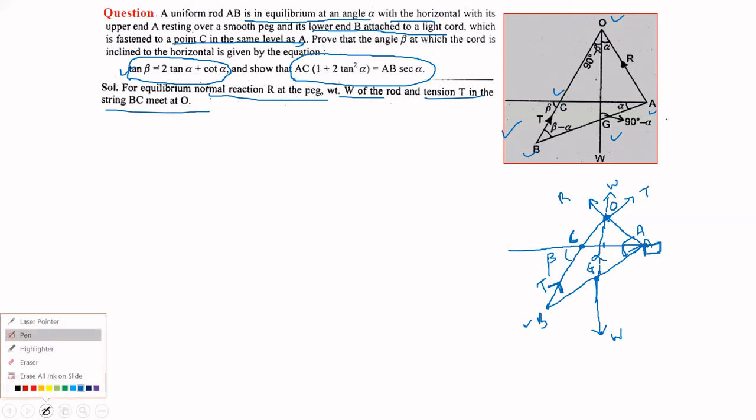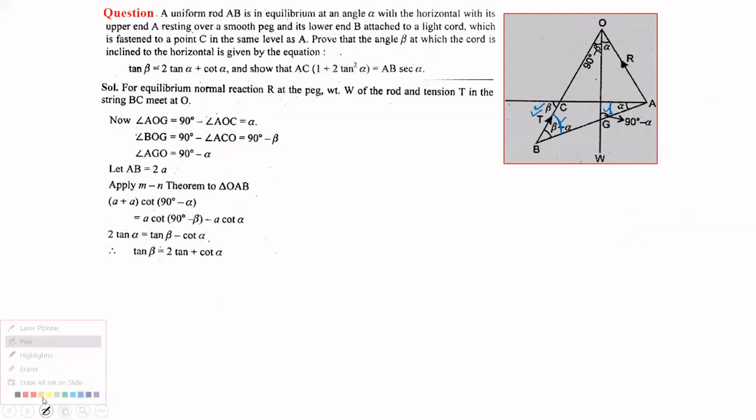Now I am considering this diagram. I have explained how it is constructed. So firstly, let us calculate the angles. This angle is given to us as alpha, and this is beta, and this is the exterior angle of the triangle. And the exterior angle of a triangle is always equal to the sum of the interior opposite angles. So this angle will be equal to the sum of these two. One angle we have is alpha. So obviously the total of these two and this angle should be beta. So this angle would be beta minus alpha.